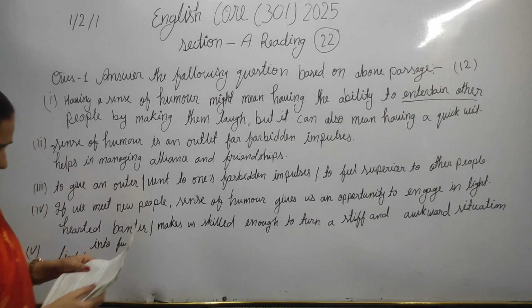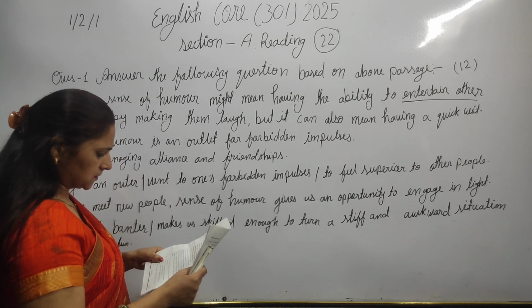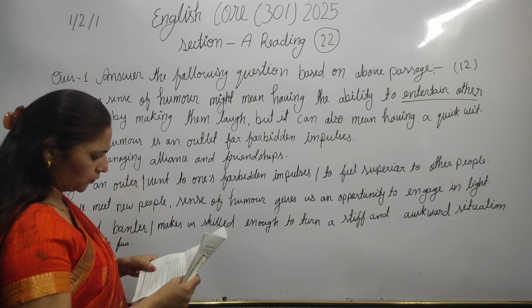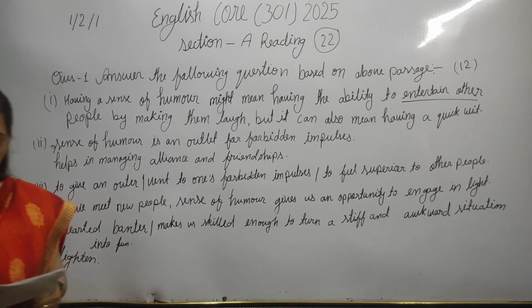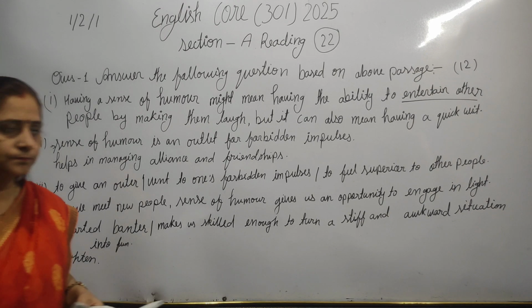Now the second question: cite evidence from the passage to prove that sense of humor is a valuable tool to make someone's life better.